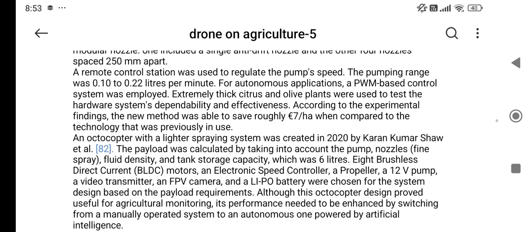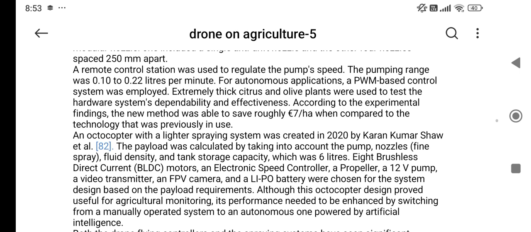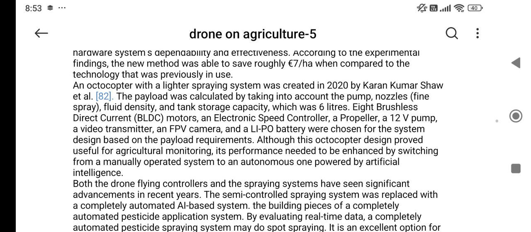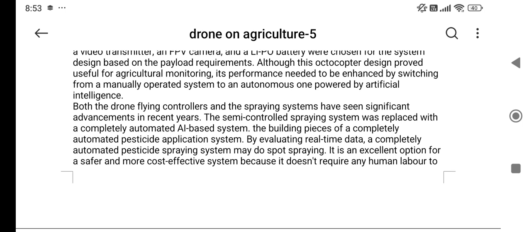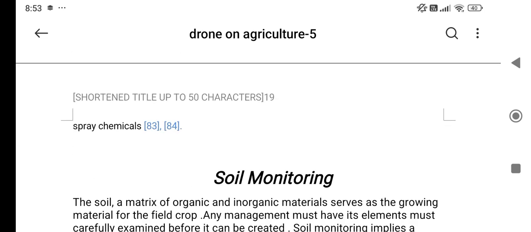This pumping range was 0.10 to 0.22 liters per minute. An octocopter was the lighter spraying station created in 2020. Both the drone flying controllers and the spraying system have been significantly advanced in recent years.